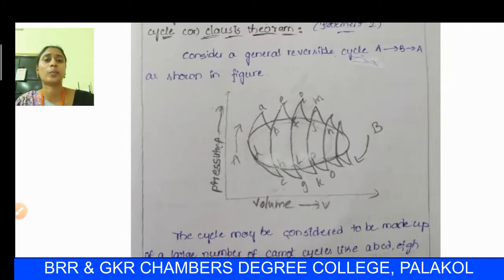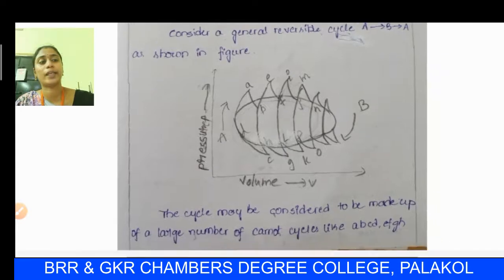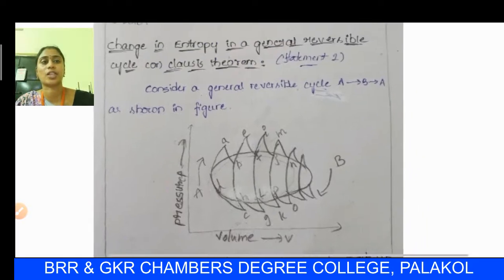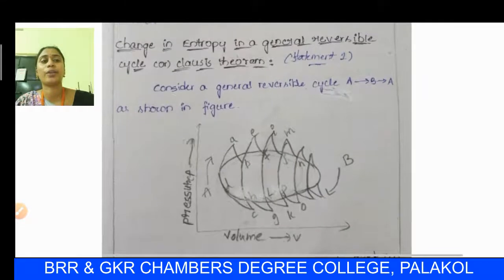This can be explained by using the Carnot theorem, Carnot cycles, but here we consider many Carnot cycles. In the earlier case we explained this with one Carnot cycle, but here a number of Carnot cycles is considered through the A to B, B to A cycle. Along with the plot of the PV graph, we conclude this Clausius statement as the change in entropy for a reversible cycle.